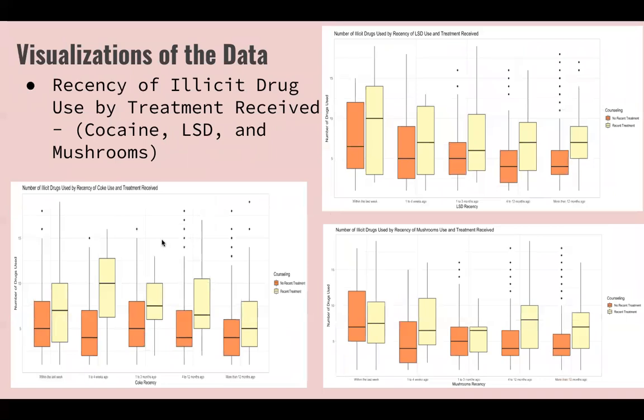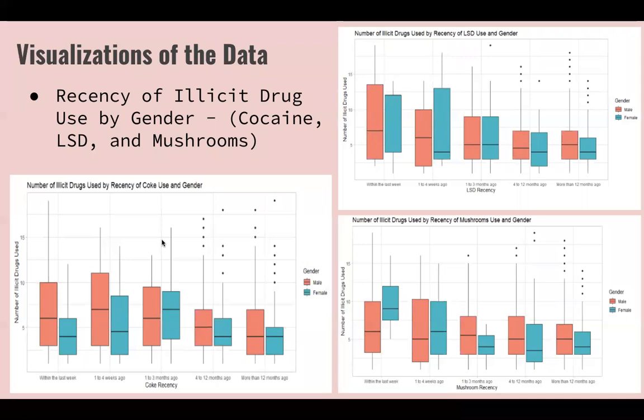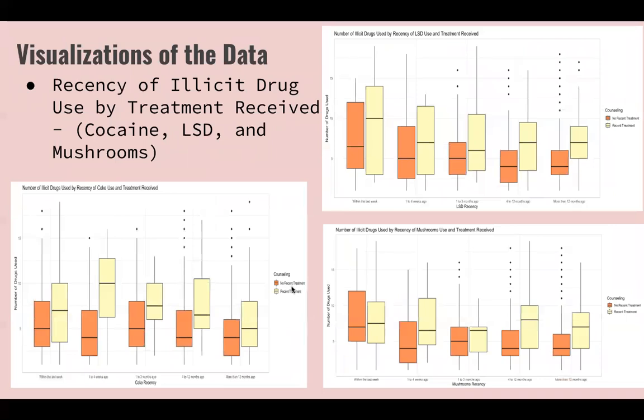And keeping that trend going, the only thing different between these two box plots, other than the color, was that we changed the fill variable to whether or not they received counseling or treatment for their drug use in the last year. And what's interesting here is that you can see a little more separation between some of the different box plots. And so this might be an indicator that it takes about 1 to 4 weeks for someone to realize that they have a problem, because that's how long it takes to noticeably increase in the number of illicit drugs that they're using, at least for cocaine. And so this could be an indicator that it takes 1 to 4 weeks to realize that you really have a problem to seek treatment.